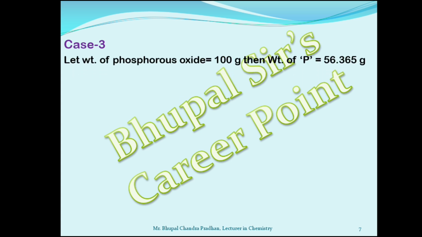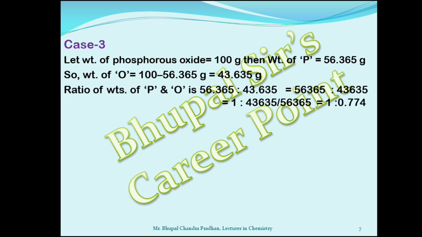In case 3, let the weight of phosphorus oxide be 100 gram, and as per the question the weight of phosphorus is equal to 56.365 gram. So the weight of oxygen is found to be, by subtracting 56.365 from 100, 43.635 gram. So the ratio between the weights of phosphorus and oxygen is 56.365 is to 43.635, that is equal to 1.1 is to 0.774.